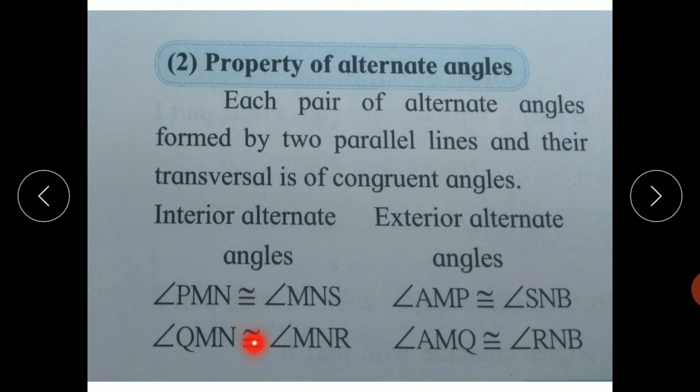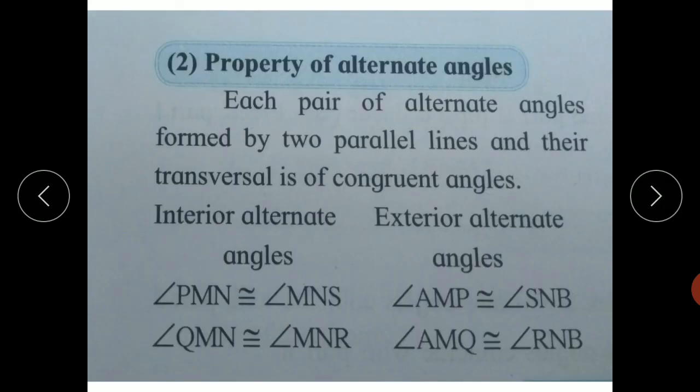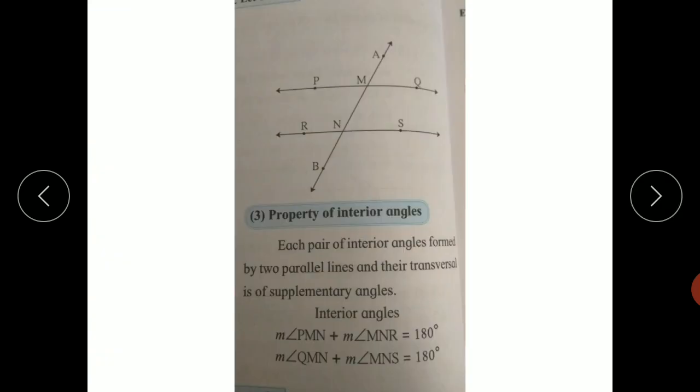This is the symbol for congruency. This is the symbol for parallel lines. And third property, if the transversal intersects two parallel lines, each pair of interior angles is supplementary. That is, the sum of the measures of two interior angles is equal to 180 degrees.